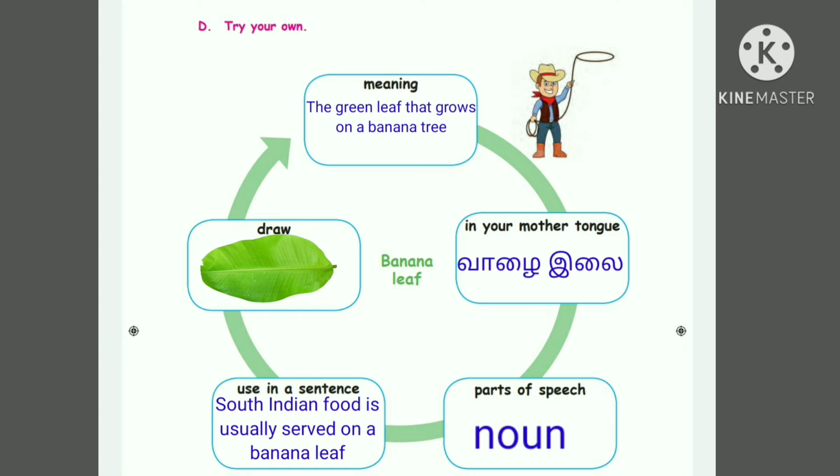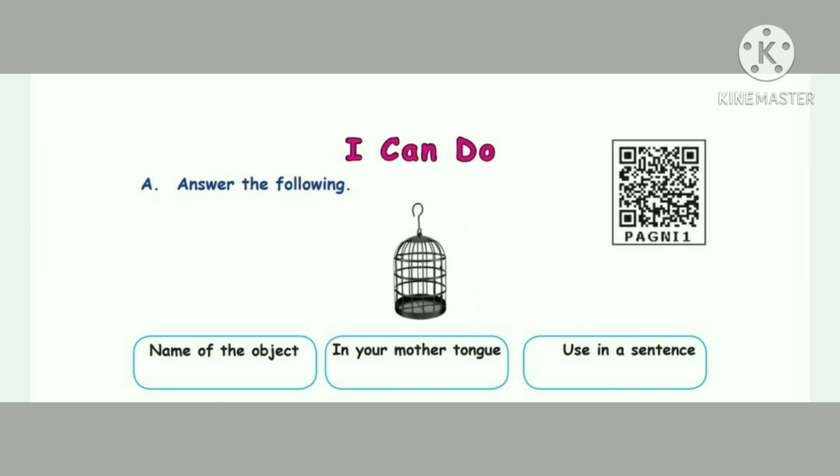So children, you write the meaning, then in your mother tongue, then parts of speech, then use in a sentence and draw the banana leaf. I can do. Answer the following. Children, look at the picture here. What is the name of the object? Yes, name of the object is cage. In your mother tongue, in Tamil, we call it as goondu.